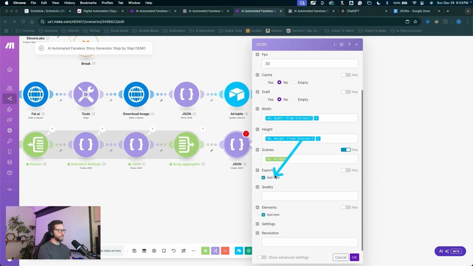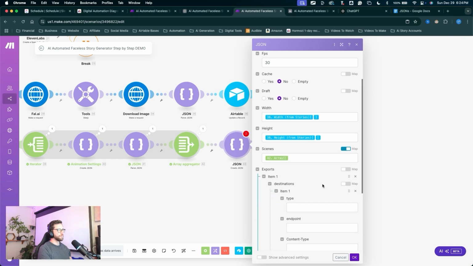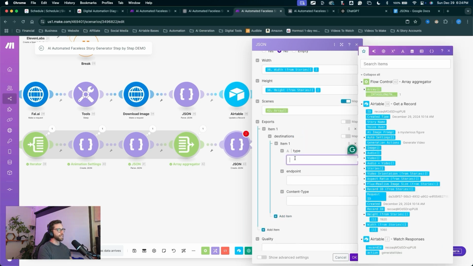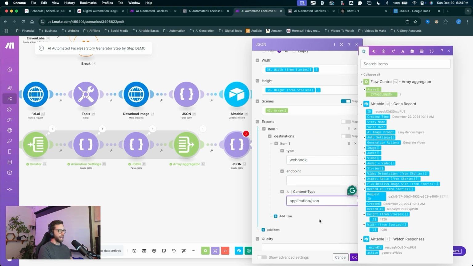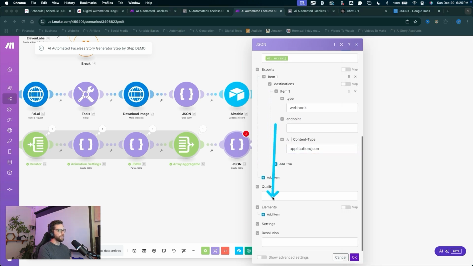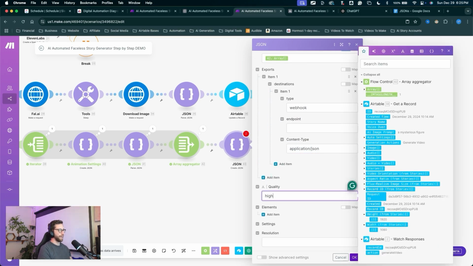For the exports, we're going to drop this down, click add item. Destinations, add item. For the first item, the item type, can type in webhook. Now for the endpoint, we actually have to create a new automation in Airtable to get this webhook endpoint. So we'll come back to the endpoint in just a second. Let's skip down to the content type, type in application JSON, and scroll down. For the quality, you can type in high, and for the resolution, type in custom.